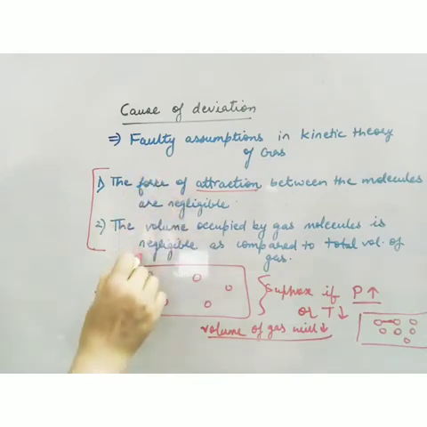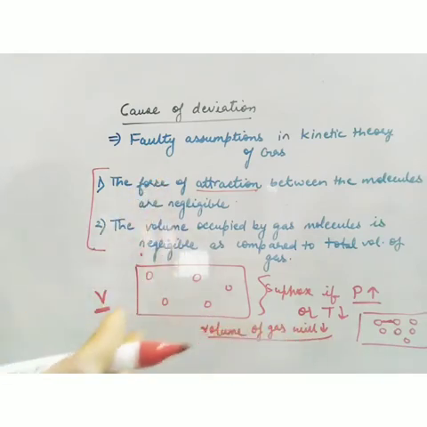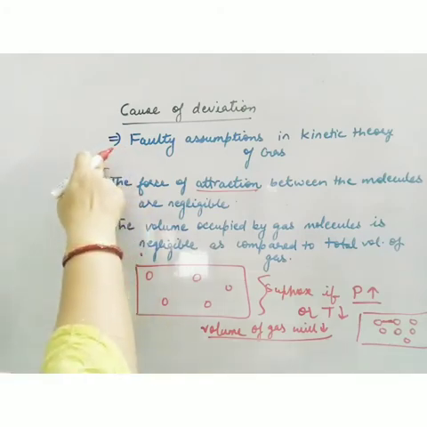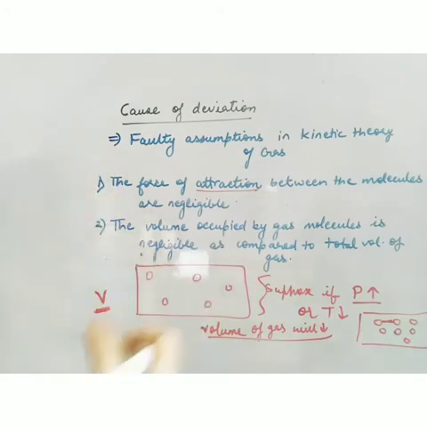So if the pressure is more or temperature is less, these two assumptions will fail, because the molecules will come close, attractions start, and the intermolecular distance is less. So we have to think over this kinetic theory of gas and correct it, because if we consider these two assumptions as correct, we will not get any ideal gas.